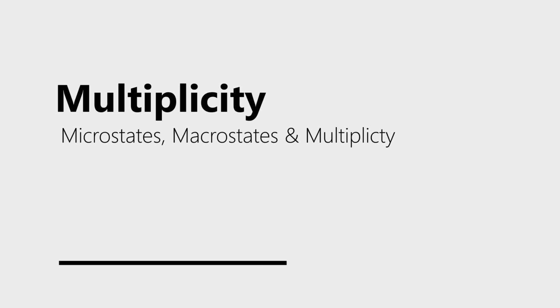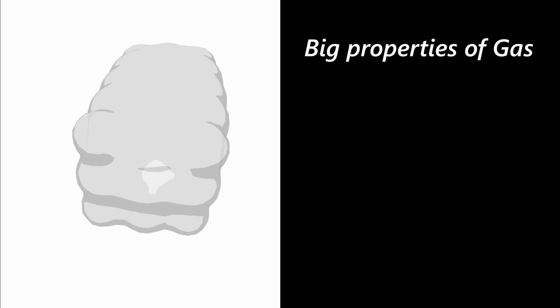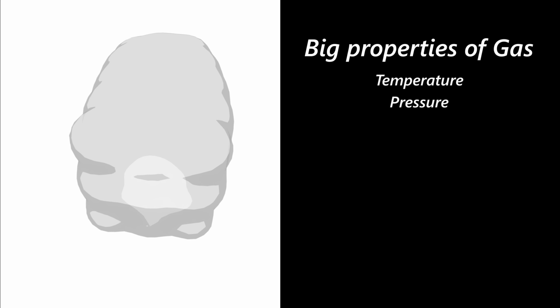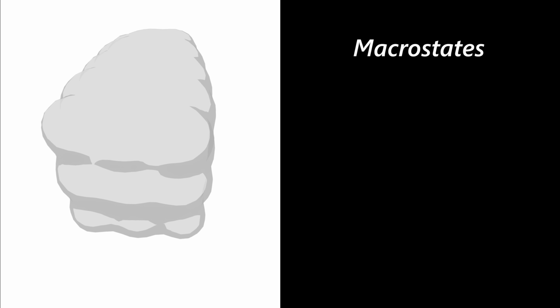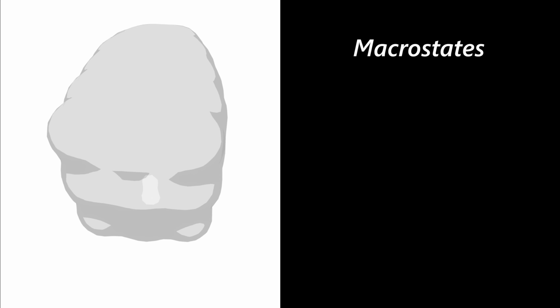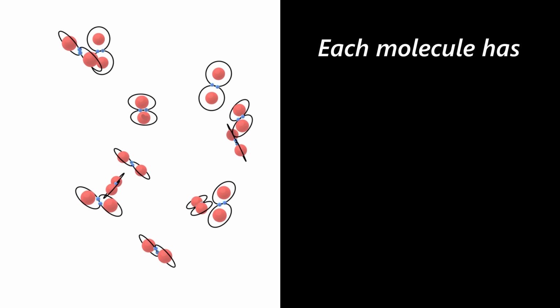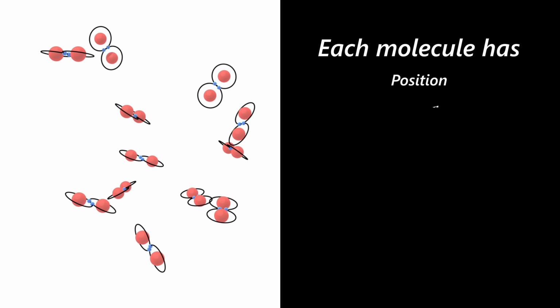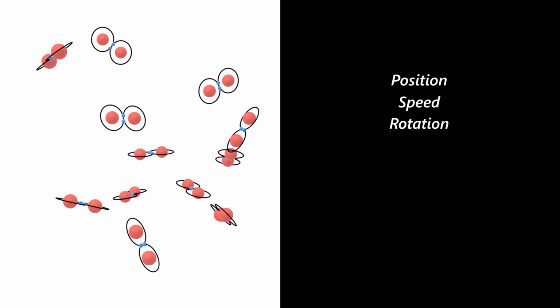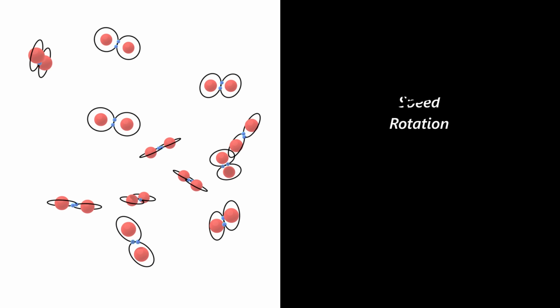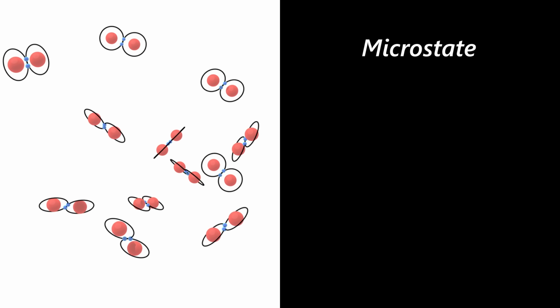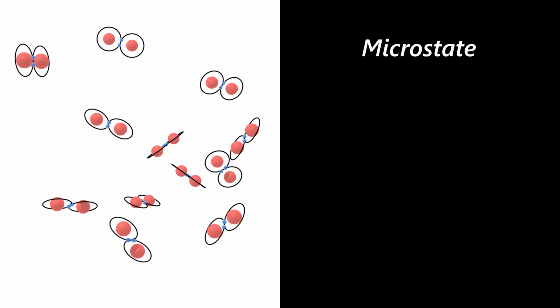Okay, now let's discover what multiplicity is. Say we look at a gas. It will have some properties as a whole. It will have a temperature, it will have a pressure, and so on. This is the combined bigger properties of the gas, and it's called the macrostate. But if we zoom in microscopically, we will see a lot of molecules, each molecule with a specific position, specific speed, and specific rotation and energy and so on. Call that the microstate. But let's simplify our model a bit and instead examine some coins.